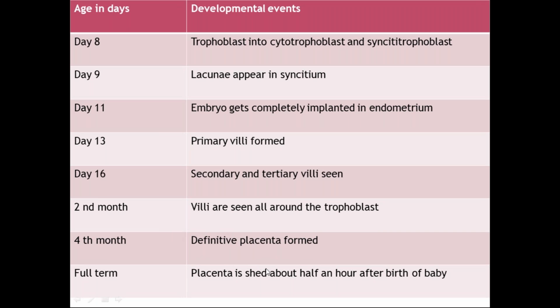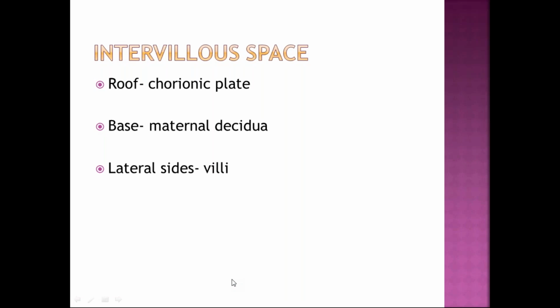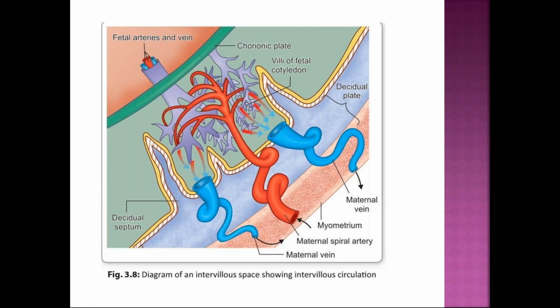And full-term placenta and definitive placenta is formed at 3 to 4 months, and the placenta is shed after the birth of the baby. What is intervillous space? This is called the intervillous space.